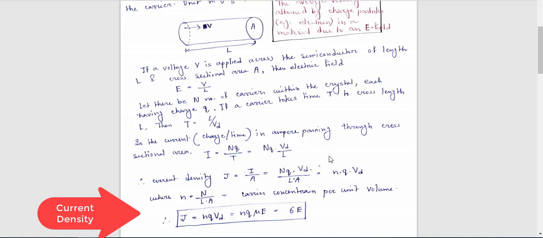Okay, now what is the current density? We all know the definition of current density is current passing through the cross sectional area.